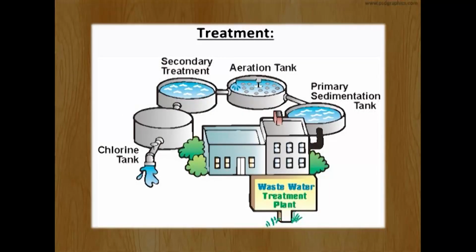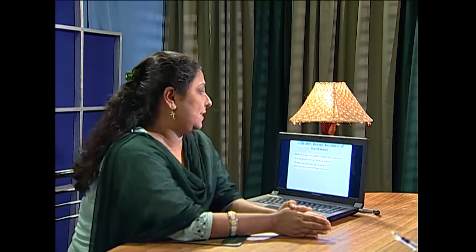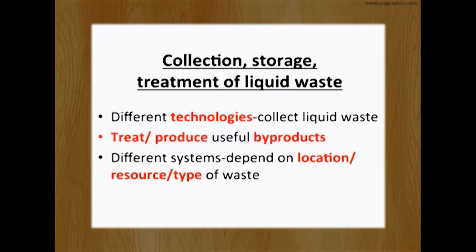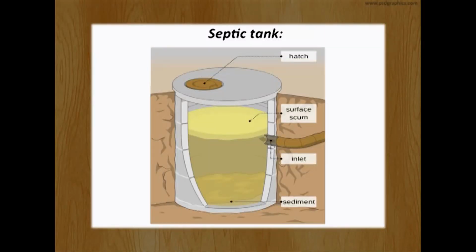Treatment: two basic approaches are there. One is to reuse the waste as a resource, as well as to resist pollution. For that, for industrial treatment, the wastewater treatment plant, WWTP, is there, as well as the on-site sewage facility like the septic tank, OSSF. First one, collection, storage, as well as treatment of liquid waste. There are different technologies by which they treat and produce byproducts, and it will vary according to location, resources, as well as type of waste. Septic tank: it is actually linked to the sanitation system for partial storage and partial treatment.